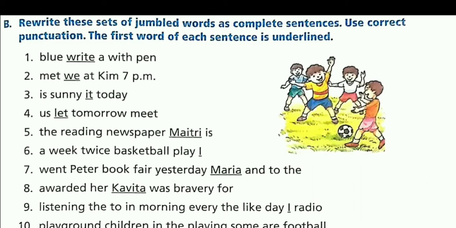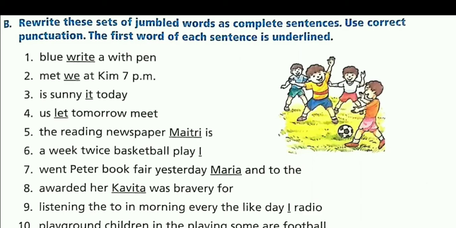So now, let us move to the second sentence. The second sentence is "met we at Kim 7 p.m." So the correct order will be "We met Kim at 7 p.m." and W will be capital and there will be a full stop at the end of the sentence.